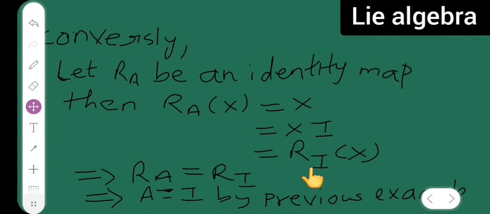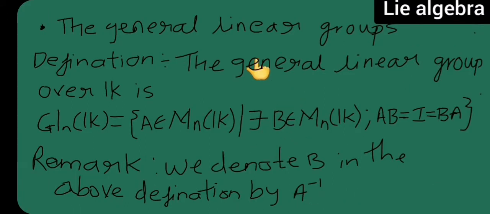So next is the general linear groups. Definition of the general linear groups. The general linear group over K, GLn(K), is equal to the set of A belonging to Mn(K) such that there exists B belonging to Mn(K) where AB is equal to I is equal to BA.